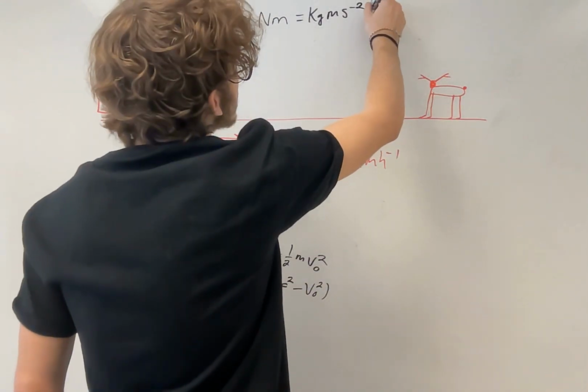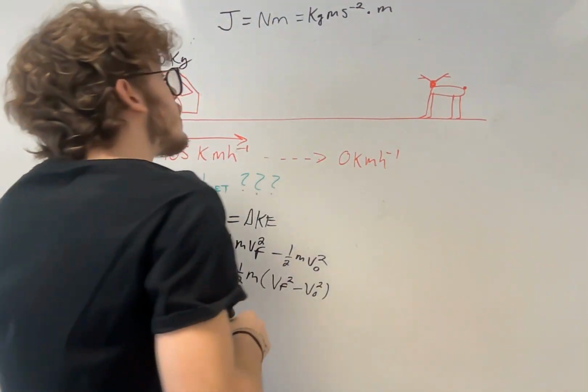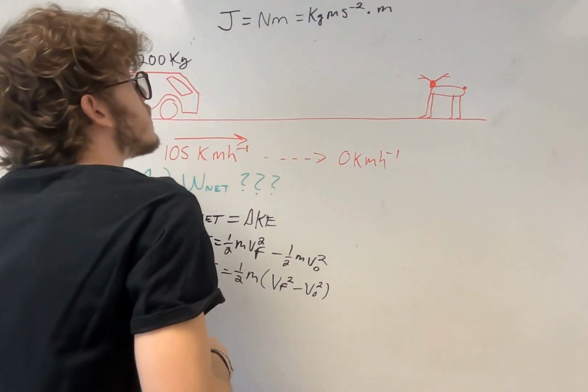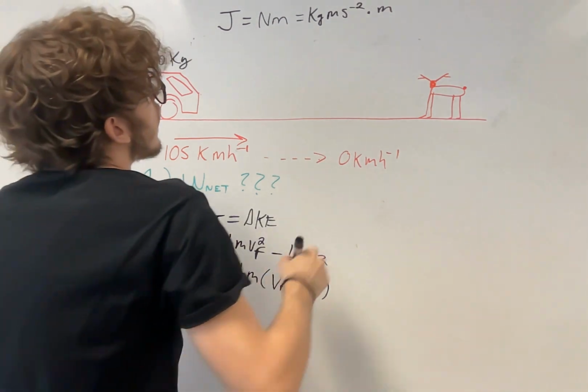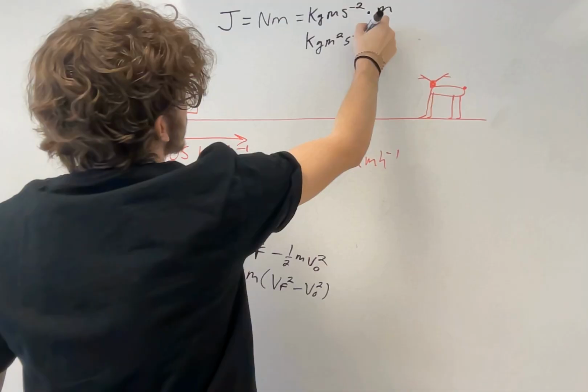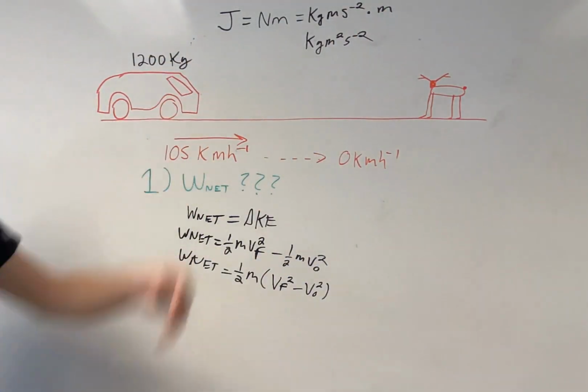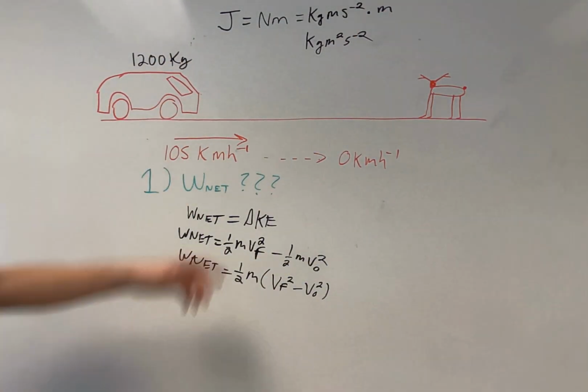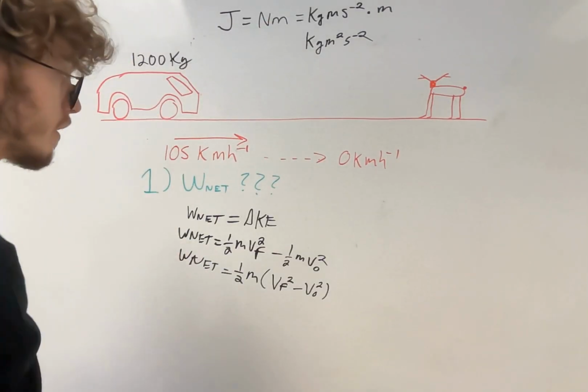We're going to multiply that by meters, okay? This simplifies to kilograms meters squared per second squared, right there.